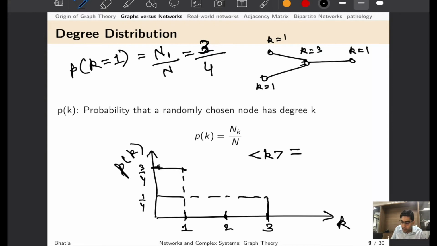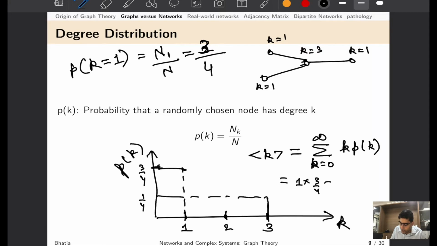Now if somebody asks you, by looking at this degree distribution, can you tell us what is the average degree of this network? From the mathematical review class, we learned that average degree is equal to the expectation of degree, and it can be obtained by summing from k equal to 0 to infinity k pk, and here we would consider only non-zero terms.